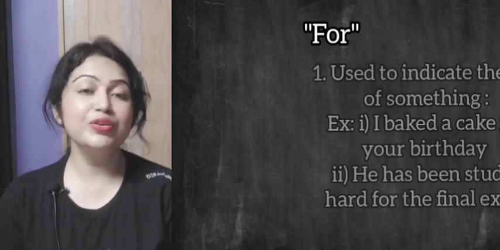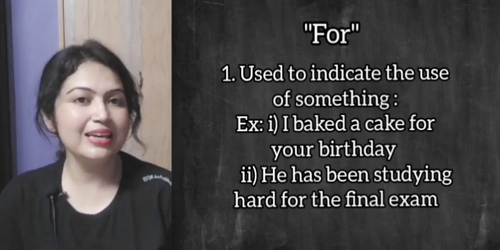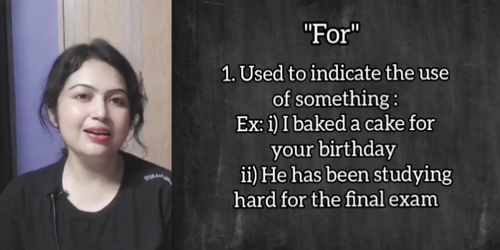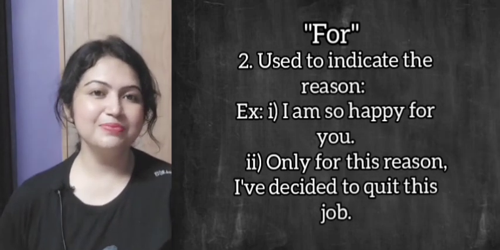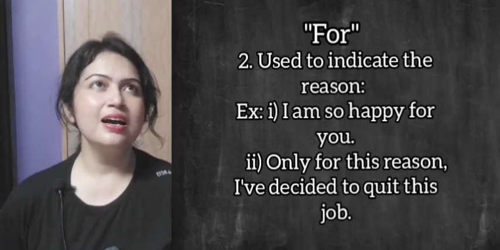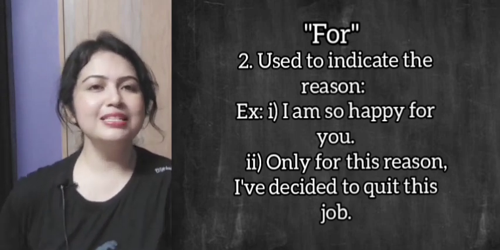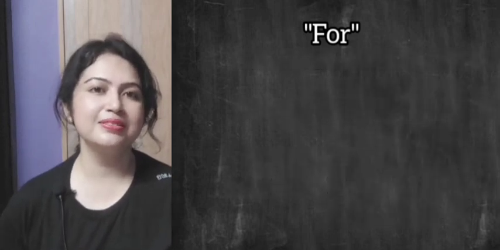Now the preposition for. To indicate the use of something, we can use for. Example, I baked a cake for your birthday. He has been studying hard for the final exam. Used to indicate the reason, like, I'm so happy for you. Only for this reason, I have decided to quit this job.